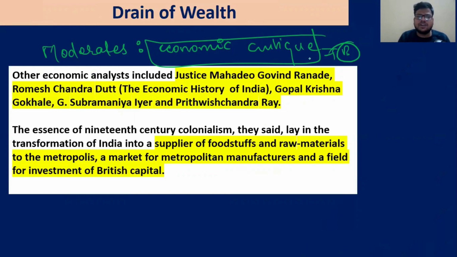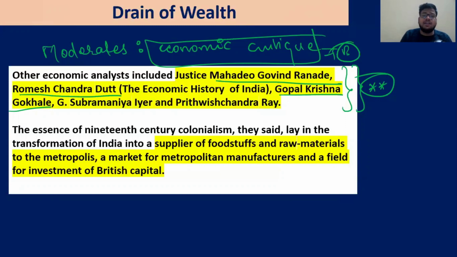You can see a lot of moderates' names, for example Mahadev Govind Ranade, R.C. Dutt, Gopal Krishna Gokhale. You need to remember a few of these names, the personalities. So M.G. Ranade, R.C. Dutt, Gopal Krishna Gokhale, G. Subramanyam Iyer, and Prithvi Chandra Ray.